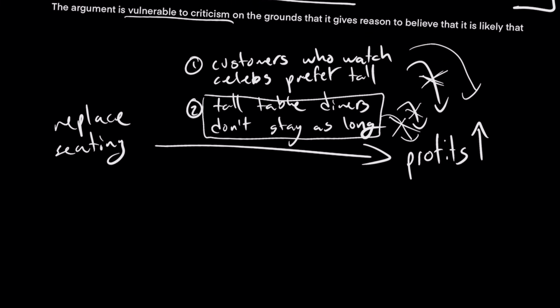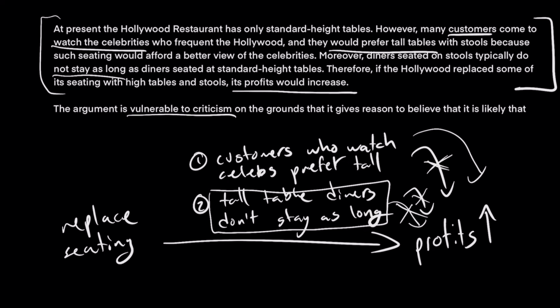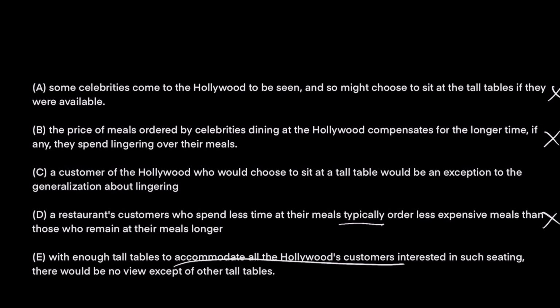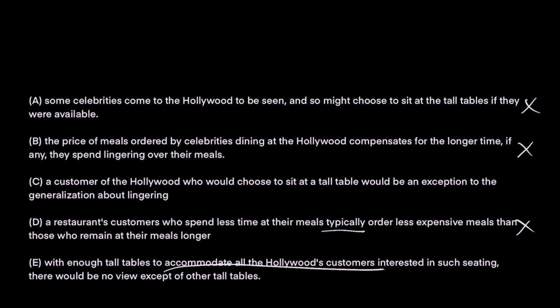And this is saying maybe if all the tables are tall, then customers who watch celebrities might not prefer those tables. But keep in mind, this is saying if the Hollywood replaced some of its seating. We don't necessarily need to have enough to accommodate all the Hollywood's customers. We're just saying we might replace some of the tables. So this doesn't affect either of those relationships. C is the right answer.